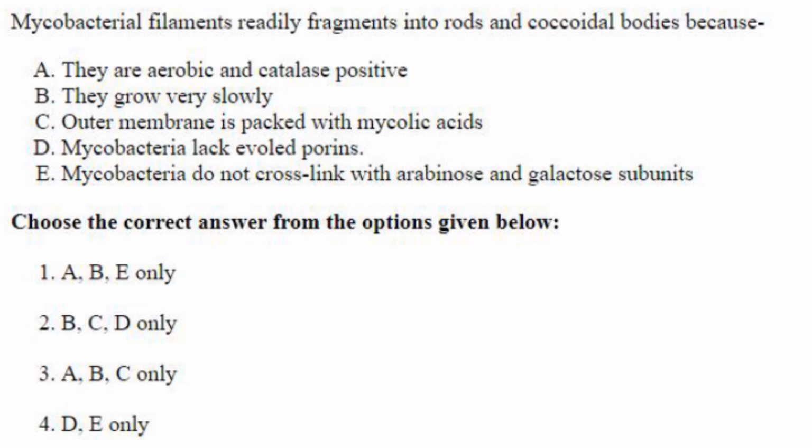Then next one. Mycobacterial filaments readily fragment into rods and coccoid bodies because they are aerobic and catalase positive. Yes. They grow very slowly. Yes. Outer membrane is packed with mycolic acid. Yes. Mycobacteria lack evolved porins. Not correct. Mycobacteria do not cross-link with the arabinose and galactose subunits. That is also not correct. So A, B, C is the answer. Answer is option 3.